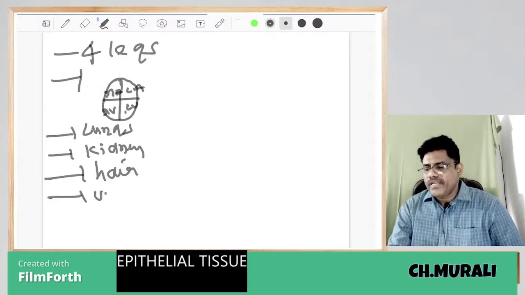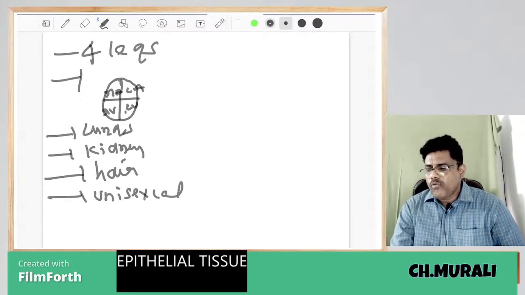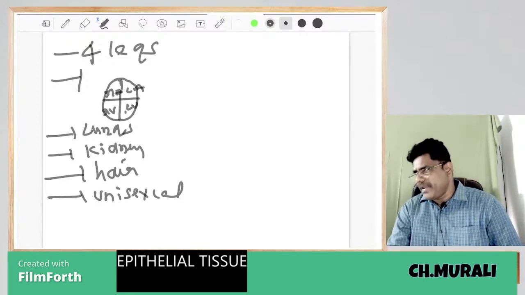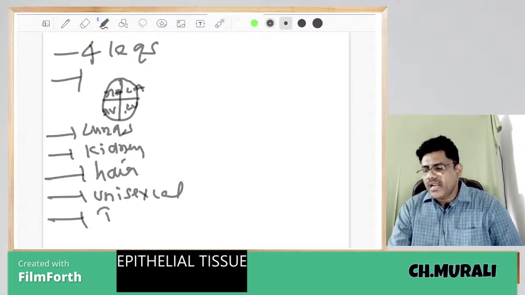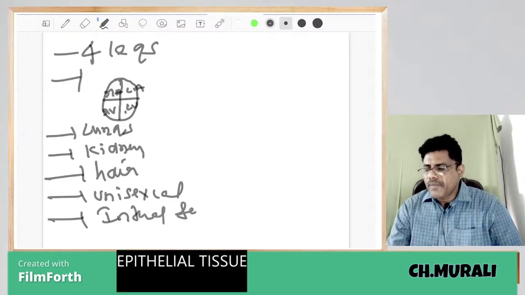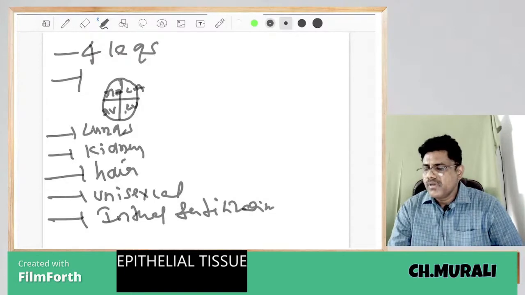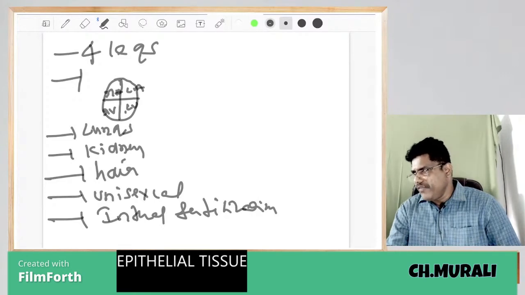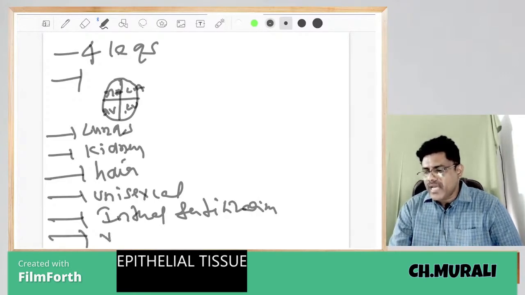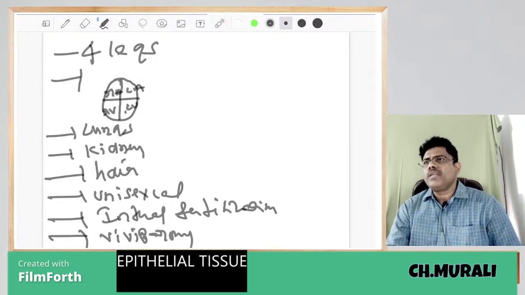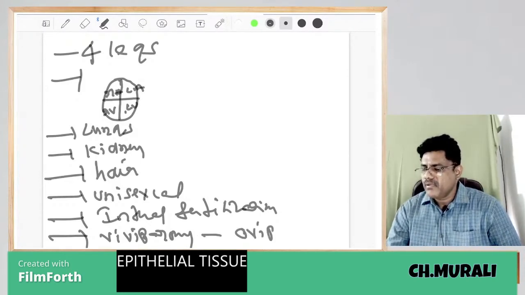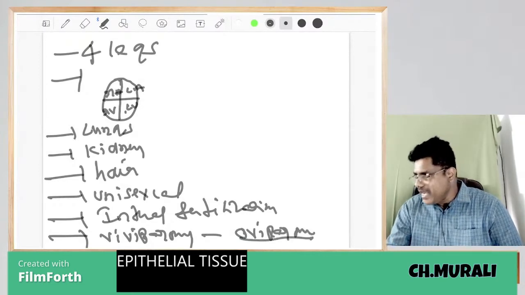Mammals are unisexual, am I right? What is the meaning of unisexual? Male and female organisms are separate. Fertilization is internal. What is the meaning of internal fertilization? Sperm and ovum fertilized inside the female body is called internal fertilization. Most mammals are viviparous. What is the meaning of viviparous? It gives birth to babies. But some mammals are oviparous, egg-laying mammals also exist.